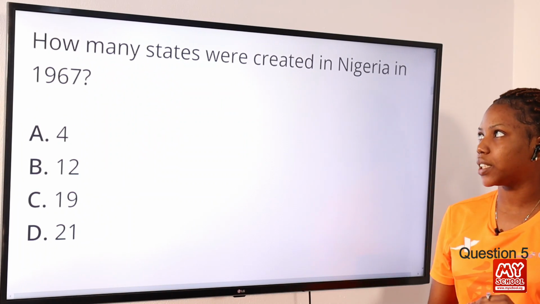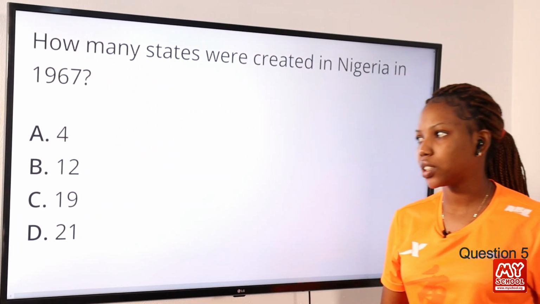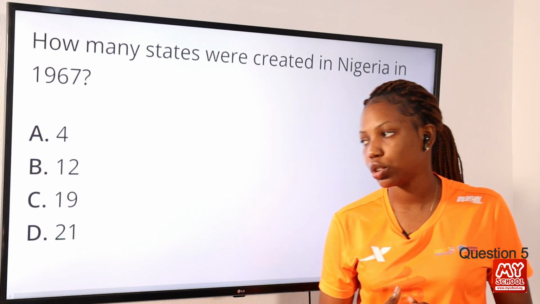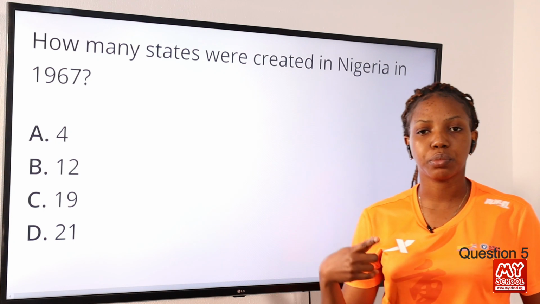Question 5. How many states were created in Nigeria in 1967? Option A, 4. Option B, 12. Option C, 19. Option D, 21. The answer to this question is option B, 12.